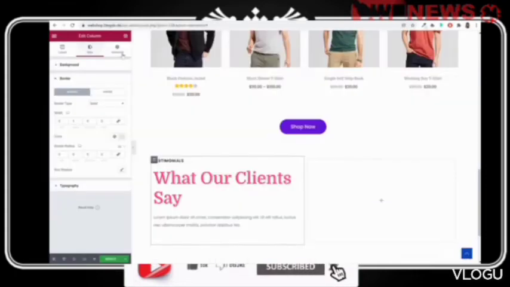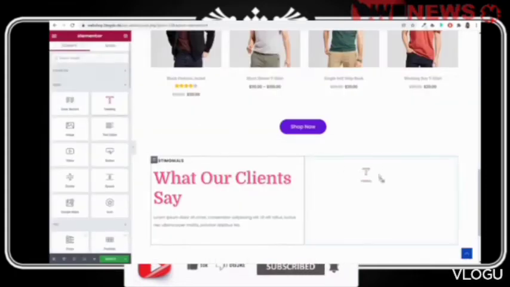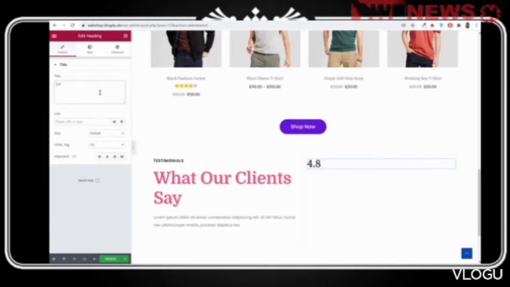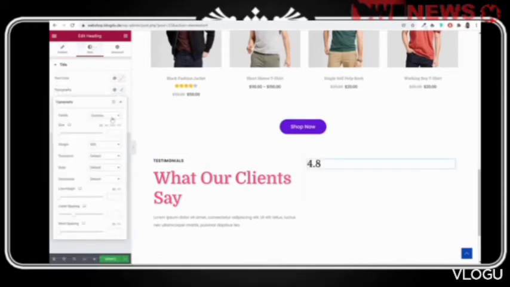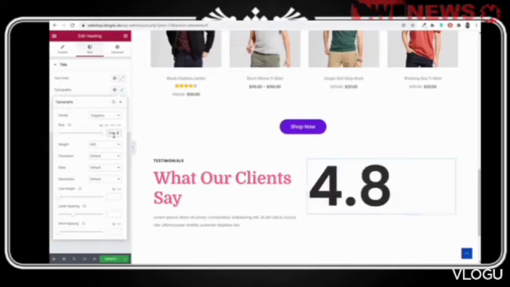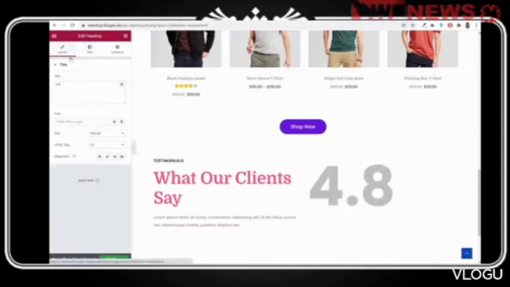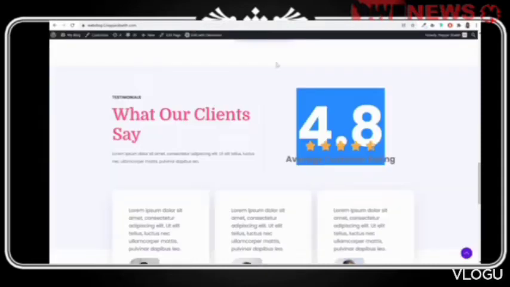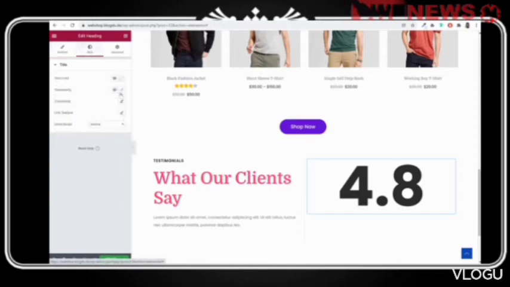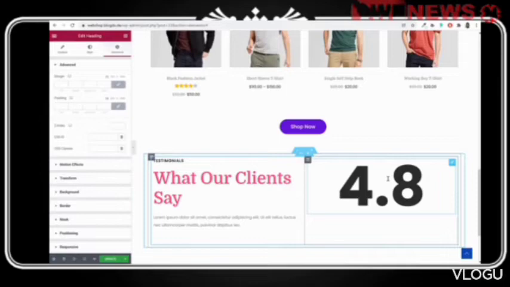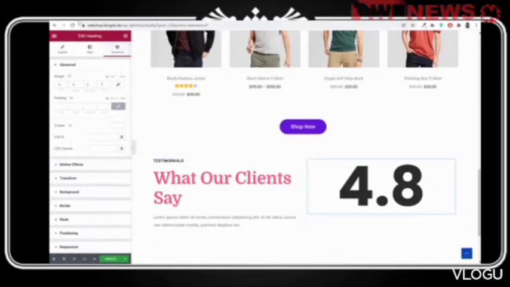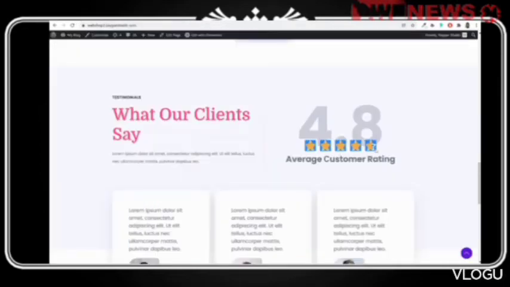Then we have this at the right hand side. We have this 4.1, 4.8 text. So we'll use the heading for this. Type in 4.8, go to style, change this to Poppins. And after that, we'll increase the size to 200 pixels and we'll make it bolder at 700. And after that, we can do one more thing. We'll make it center align like this. We have center align over here, so we'll make this also center align, and you can increase or decrease the margin and everything. So for this, we'll decrease the margin at the bottom. The reason I'm doing this is because I want this star to touch this.